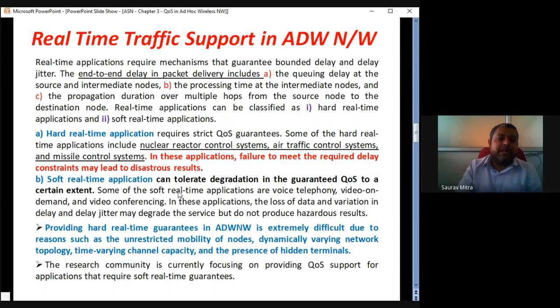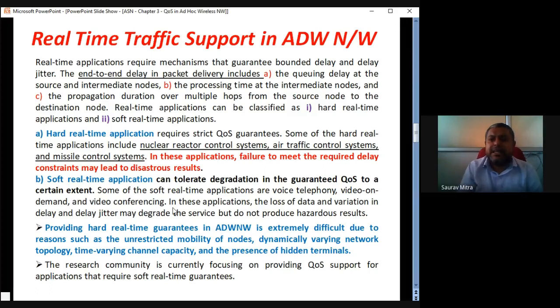10 o'clock means 10 o'clock. Soft real-time systems or applications can have a little bit of degradation in the timing of QoS. Some of the soft real-time applications are voice telephony. So if one or two words get dropped in between, no problem, still we can converse. Video on demand and video conferencing, all these things.